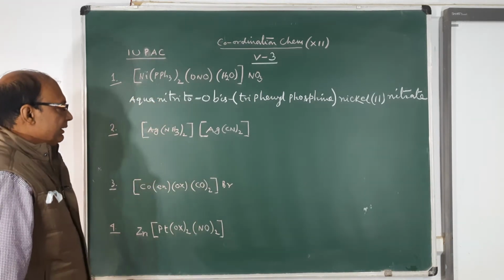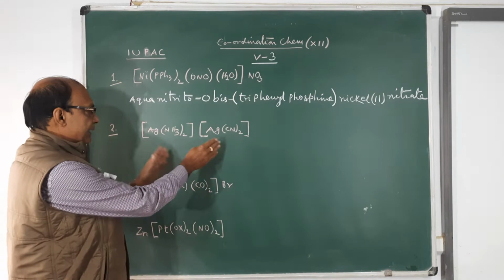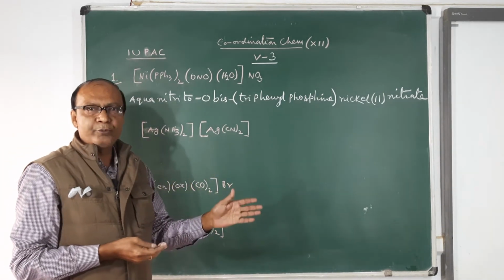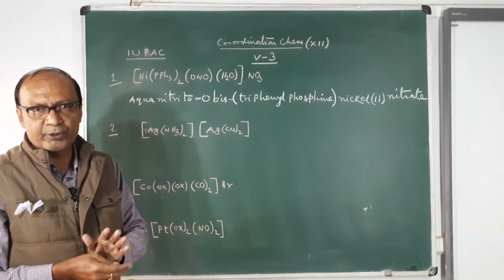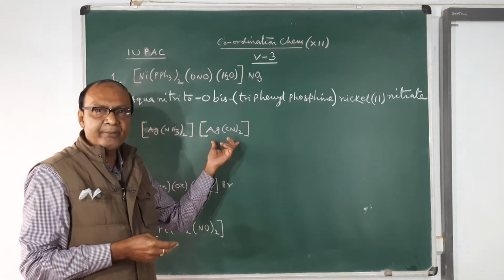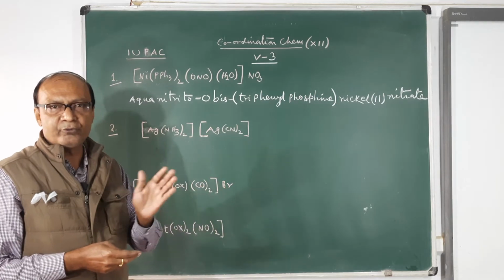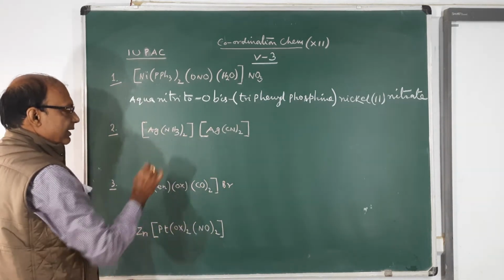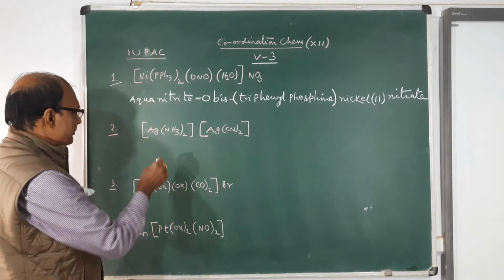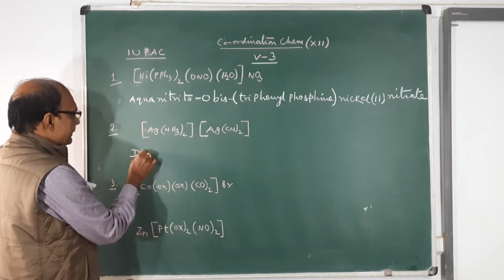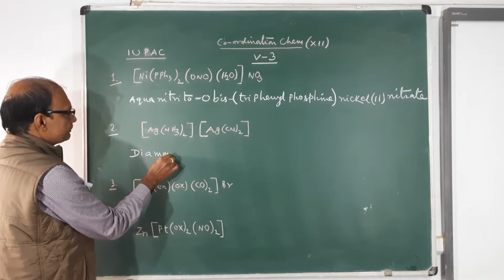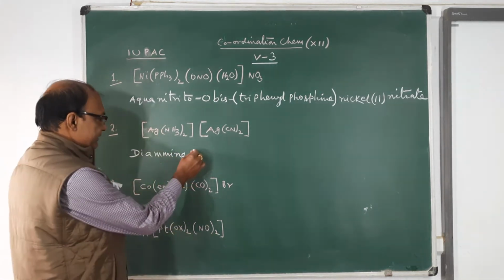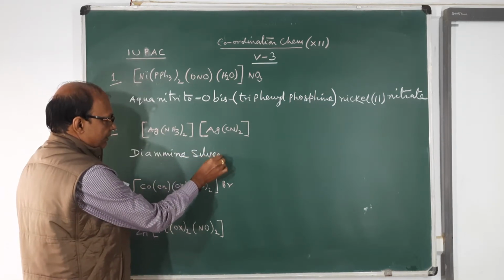Come to the second. It has both a cationic and an anionic complex. The cationic part will be named by the cationic procedure, and the anionic part by the anionic procedure. First you write the name of the cationic part, diammine silver, the English name, silver.